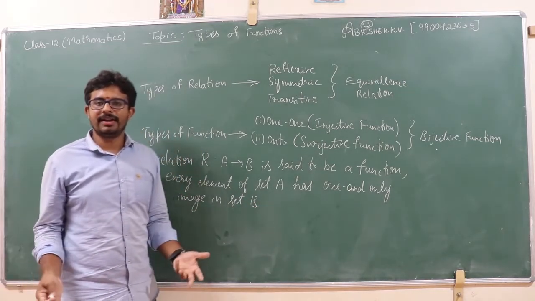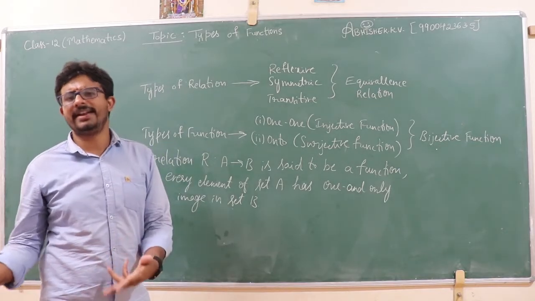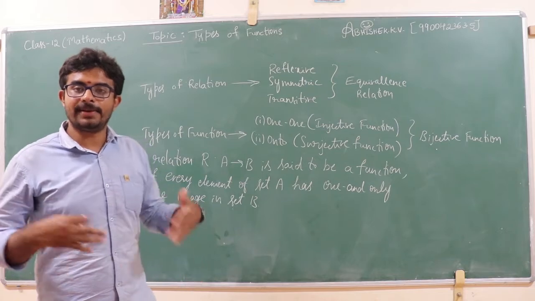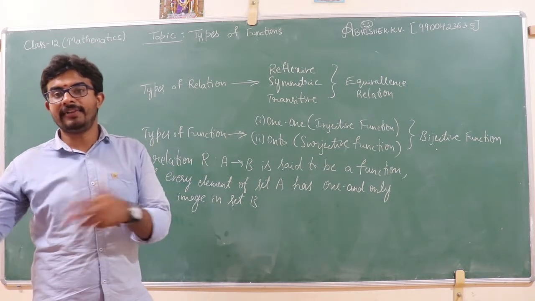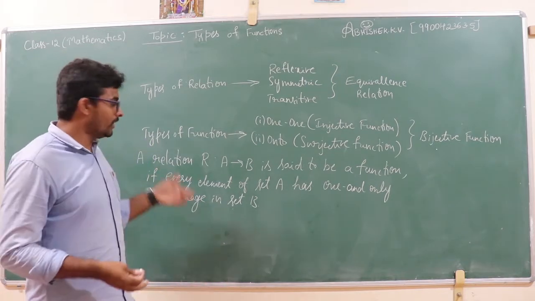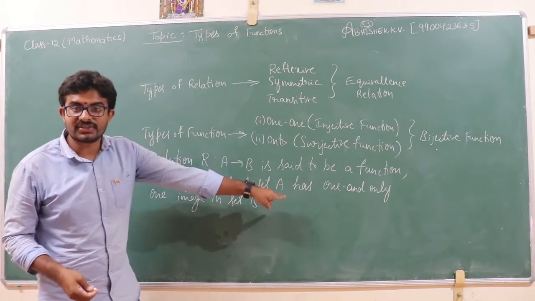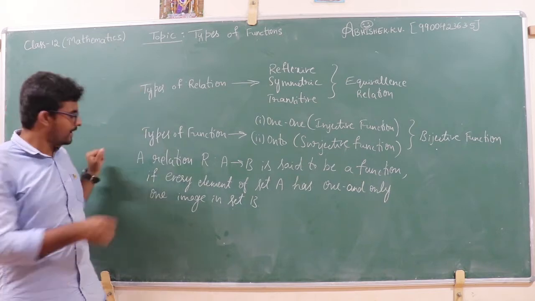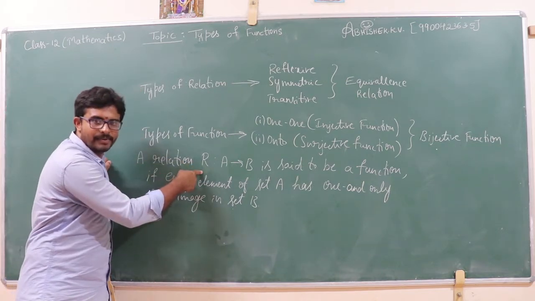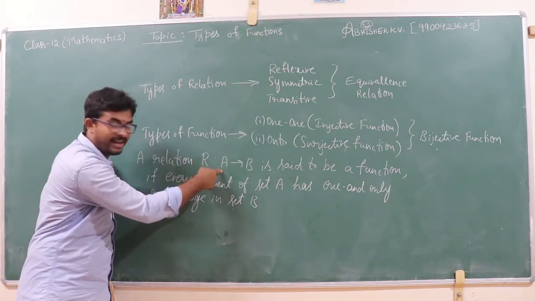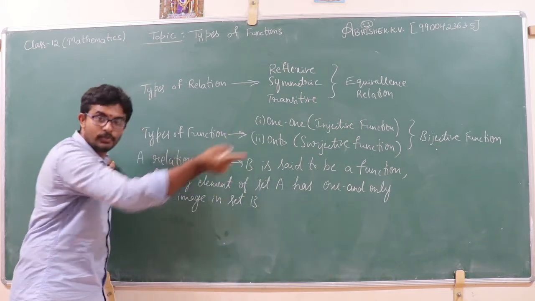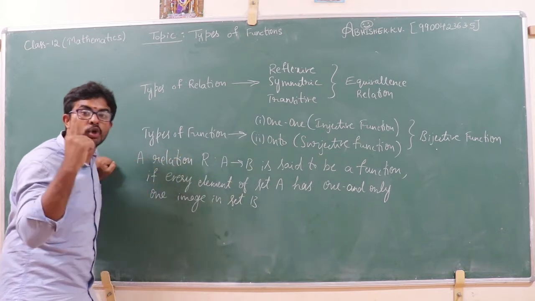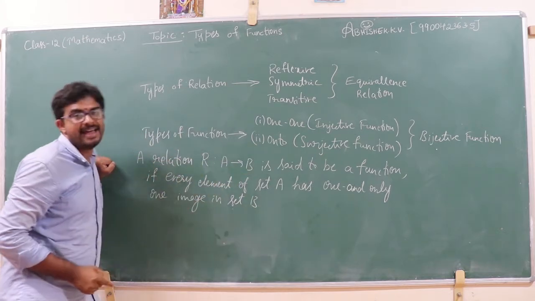Generally, we define a function through relations, right? So in mathematics also, to define a function, we need a relation. We already defined relation in the last class. So a relation R from non-empty set A to non-empty set B is said to be a function if every element of set A has one and only one image in set B.